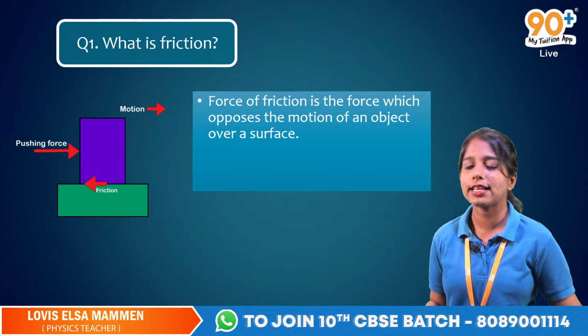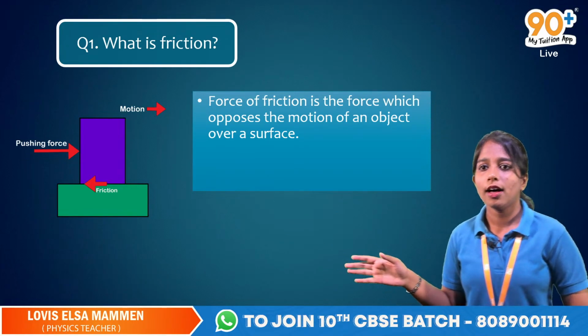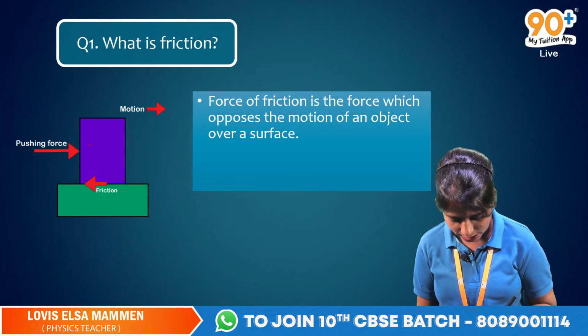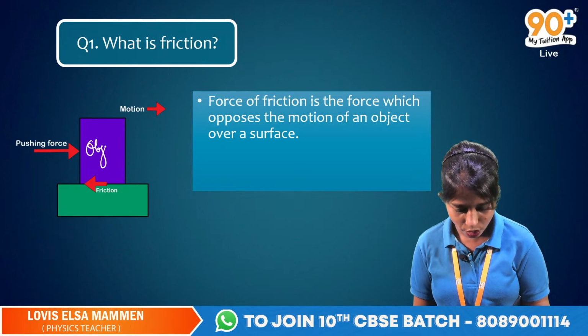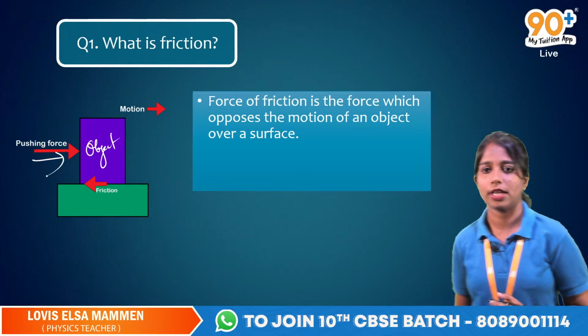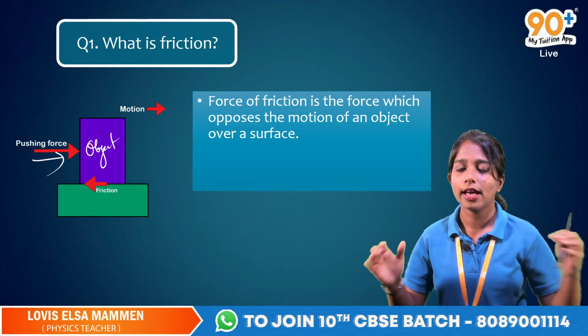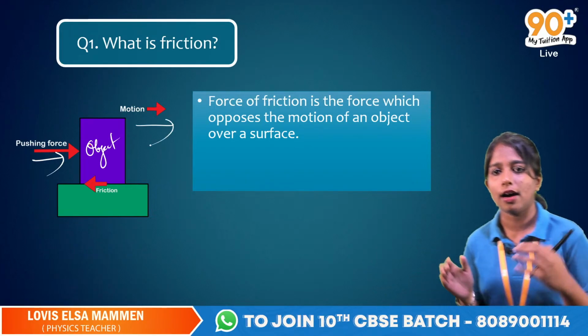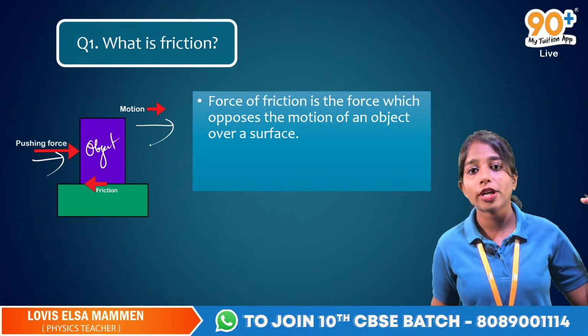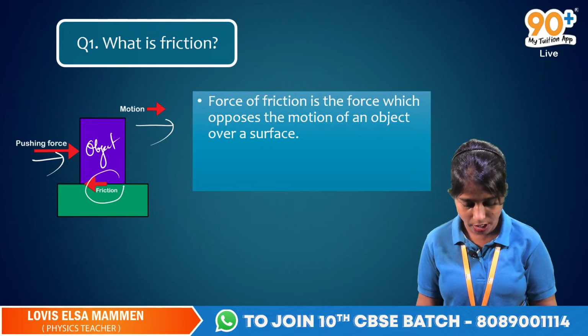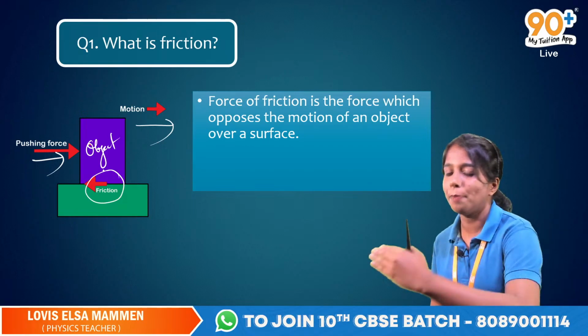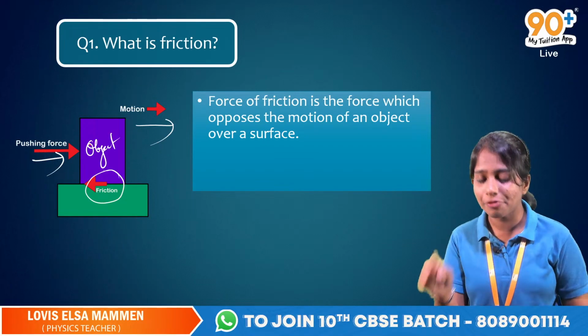I have shown you a figure here. You can see an object here. When we push, that means we are applying a force, and the object moves. In the opposite direction, there is a frictional force acting. Where is that frictional force, guys?